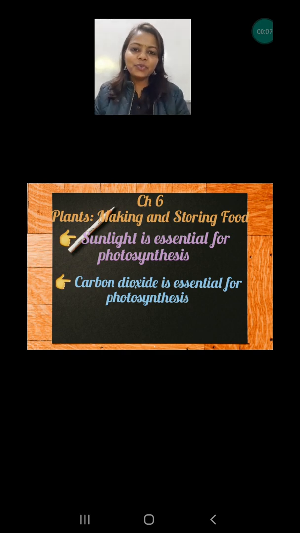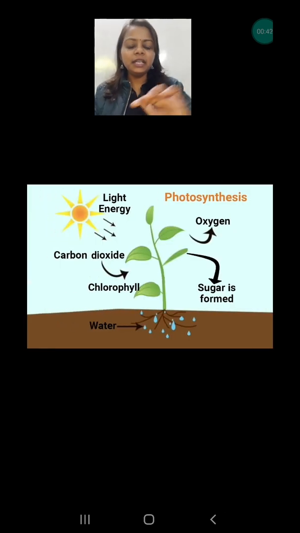In the previous video, we had done some experiments to prove the presence of starch in the leaf, and also that chlorophyll is very important for photosynthesis. In the same way, in this video, we are going to prove that sunlight and carbon dioxide are also essential for photosynthesis. Whatever the essential requirements of photosynthesis are, we are going to prove them. The presence of chlorophyll we had already proved. In this video, we are going to prove only that sunlight and carbon dioxide are important. So without any delay, let's start.